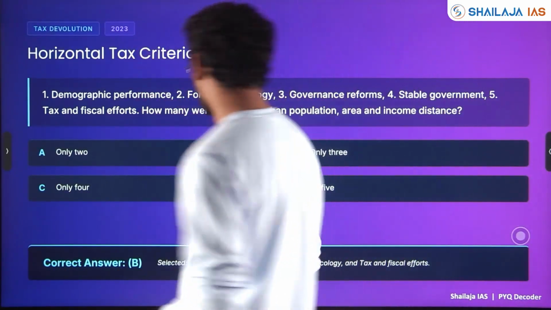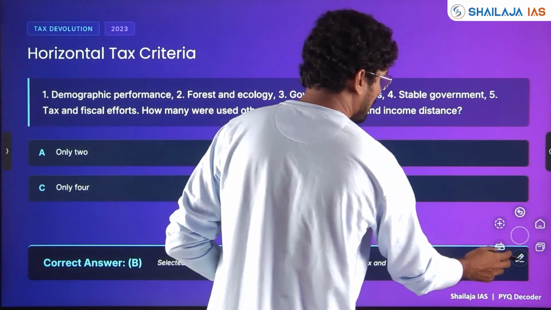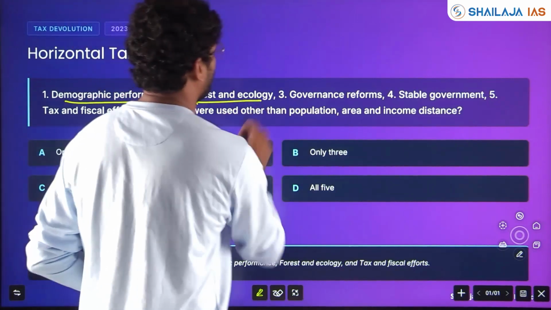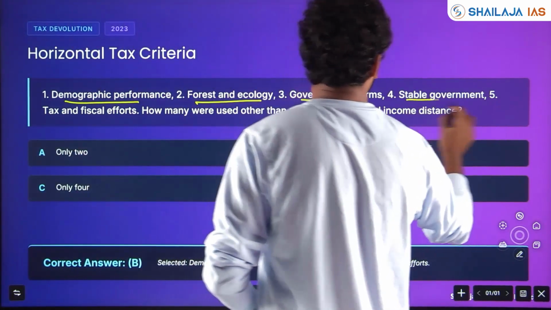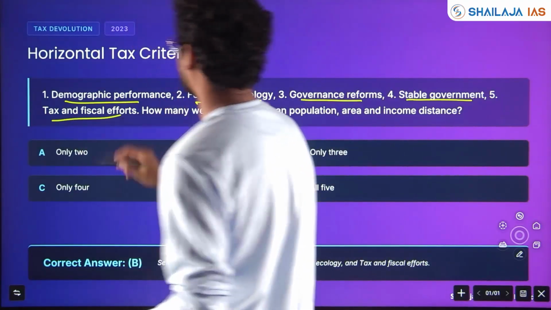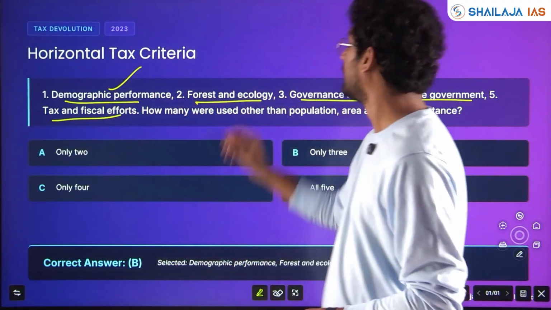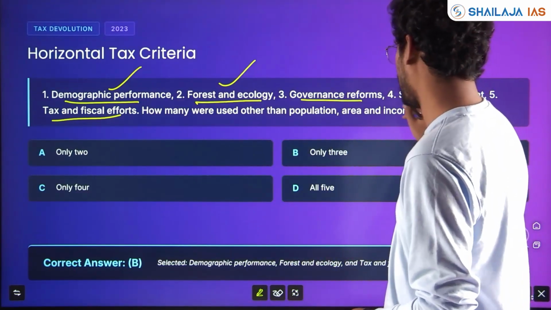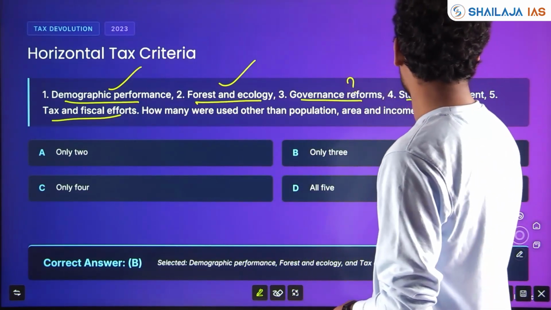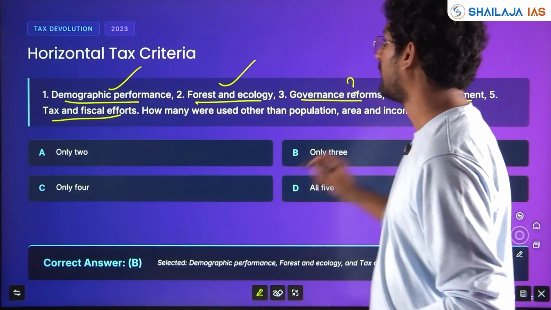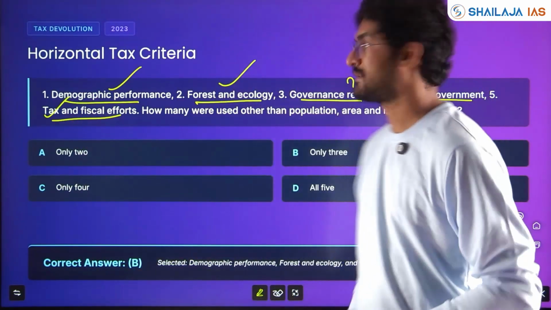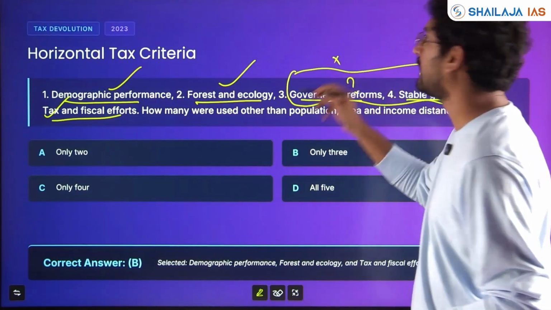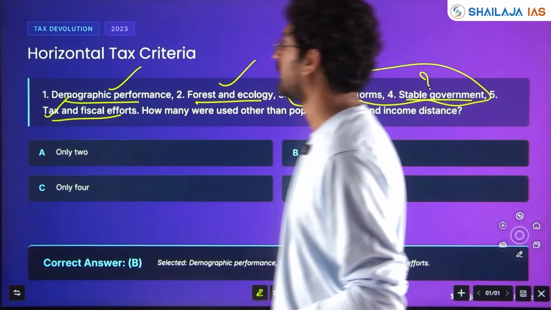Tax devolution was asked again with respect to Finance Commission. Demographic performance, forest and ecology, governance reform, stable government, and tax and fiscal effect. Demographic performance, yes. Forest and ecology, yes. Governance reform, stable government, okay. And tax and fiscal effects, yes. These are 2 criteria which are not there in the Finance Commission criteria.